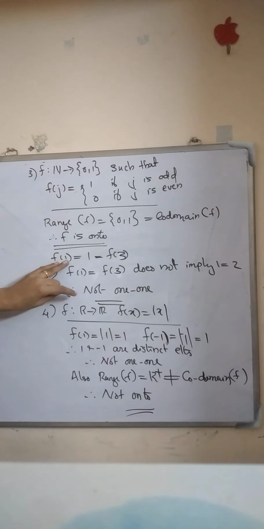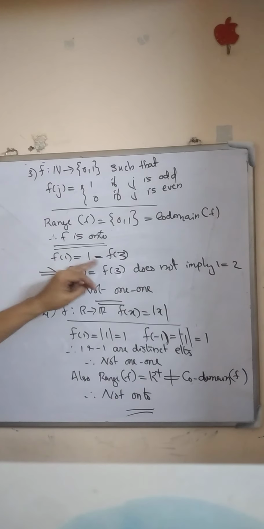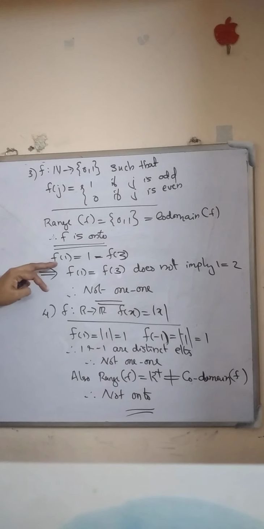So 1 and 3 are distinct elements but have the same image. By the definition of a 1-1 function, distinct elements have distinct images. A function is 1-1 only when distinct elements have distinct images. But here we get the same image for distinct elements. So this function is not 1-1.